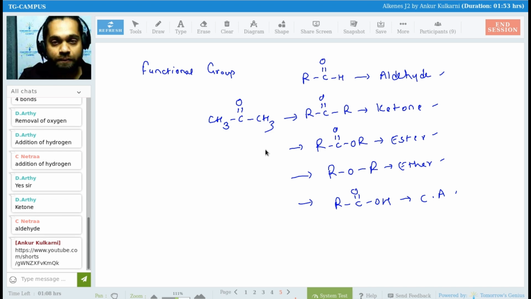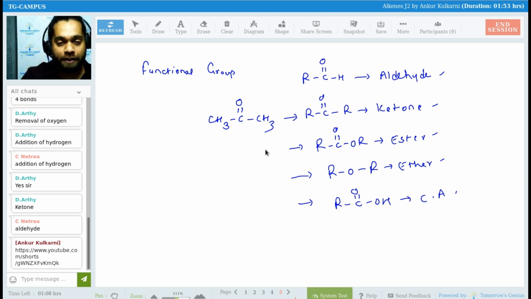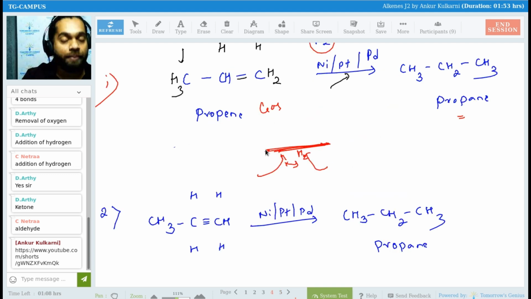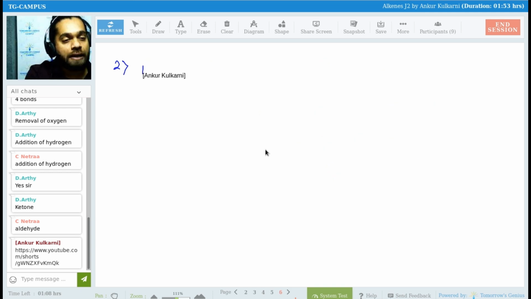Now let's go ahead. Give the heading. First, preparation of alkane, we have done it from the unsaturated hydrocarbons, that is alkenes and alkynes. Now next is from alkyl halide. Give the heading: preparation of alkanes from alkyl halide.